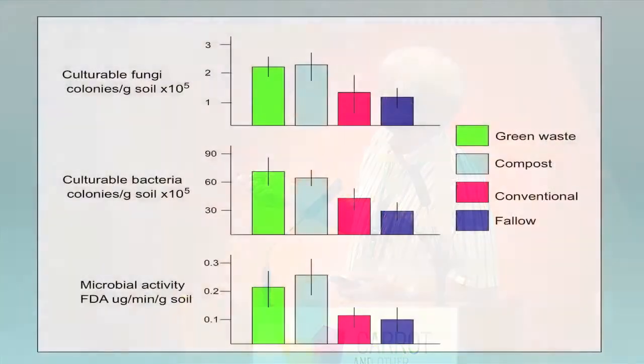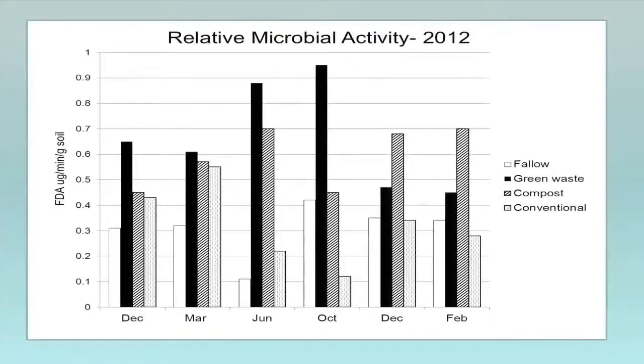And to summarize some of this data, both with the green waste and the compost, we see elevated numbers of fungi and total bacteria and microbial activity. We do this periodically, so I have a number of data points. But you can also see that it fluctuates greatly. So we're able to increase the microbial activity here. This is that FDA value. But sometimes the beneficial effects drop off rather dramatically. So sustaining this benefit is the challenge.